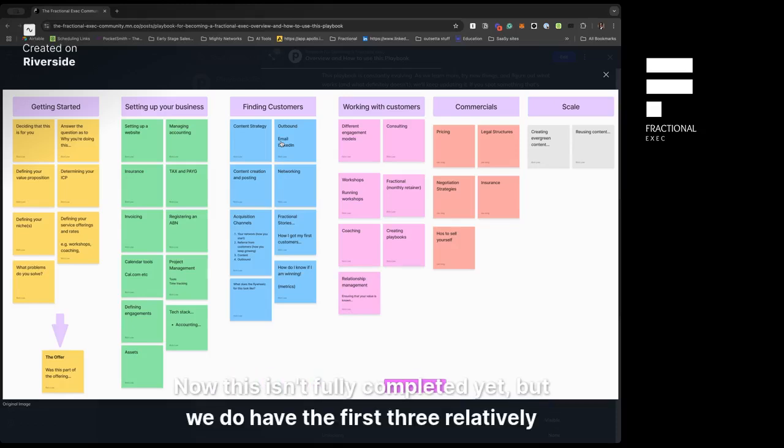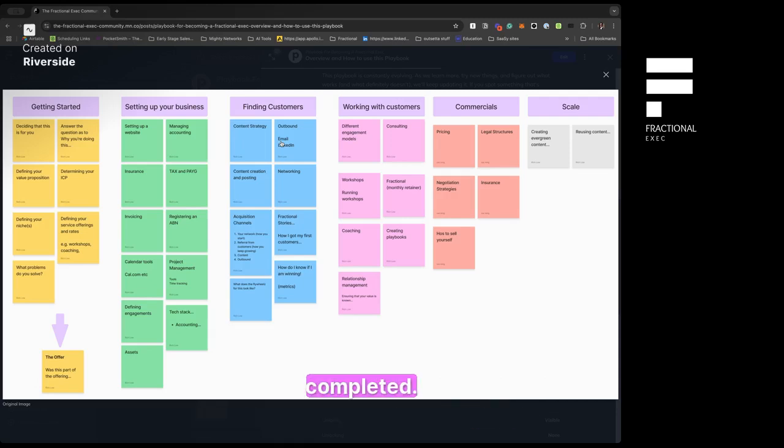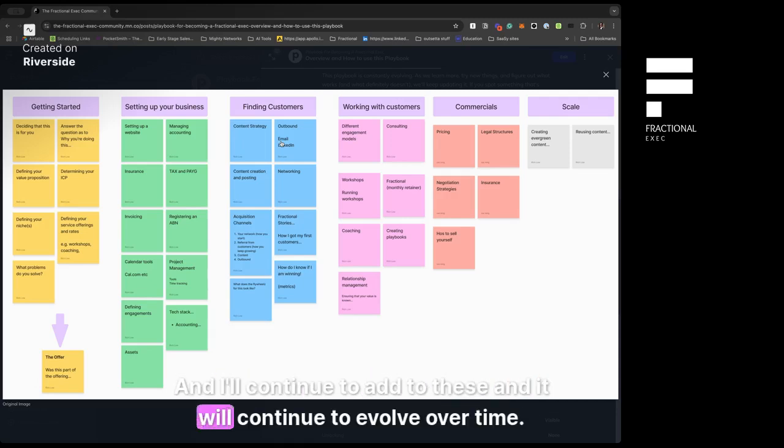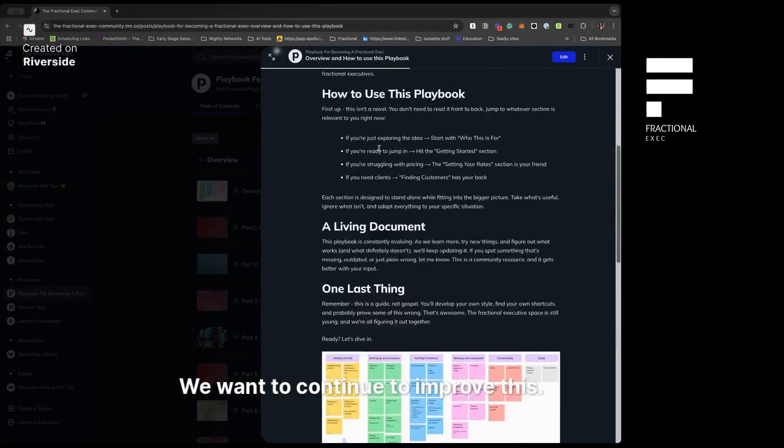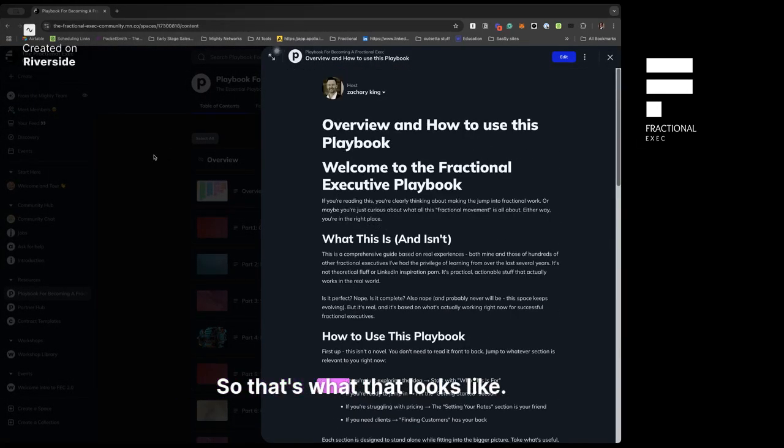Now, this isn't fully completed yet, but we do have the first 3 relatively completed. And I'll continue to add to these, and it will continue to evolve over time. I don't think it'll ever be static. We want to continue to improve this. So that's what that looks like.